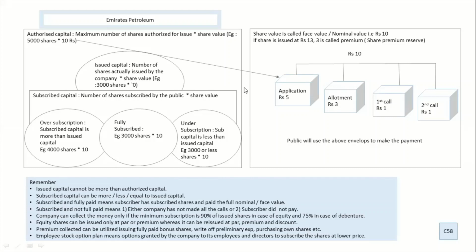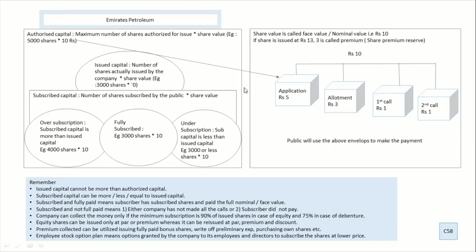Now, this is where we understand that if my share value is 10 rupees, I can issue a maximum of 5,000 shares. It is called authorized capital, the maximum amount which a company can collect.